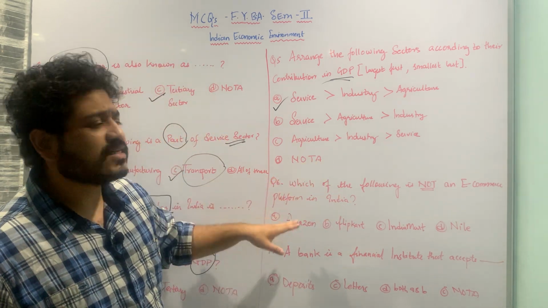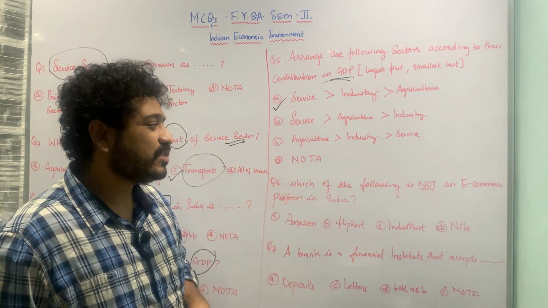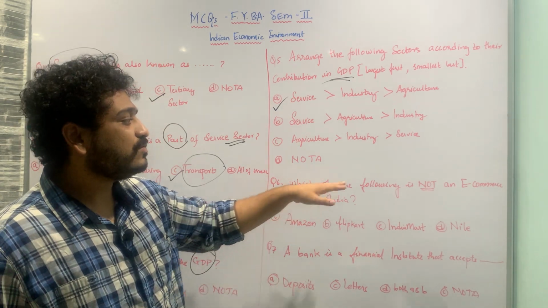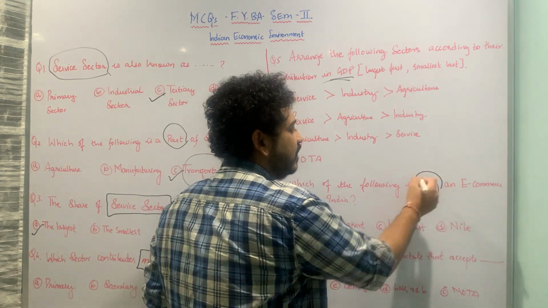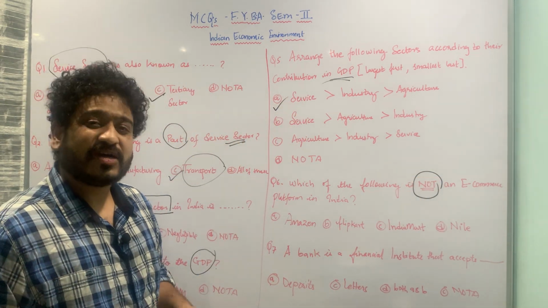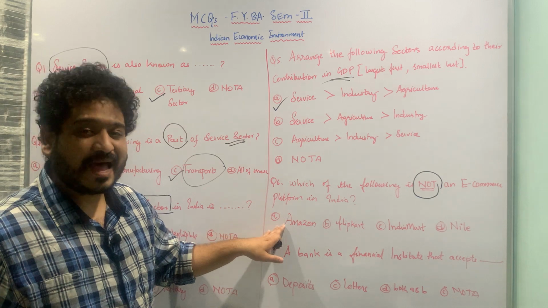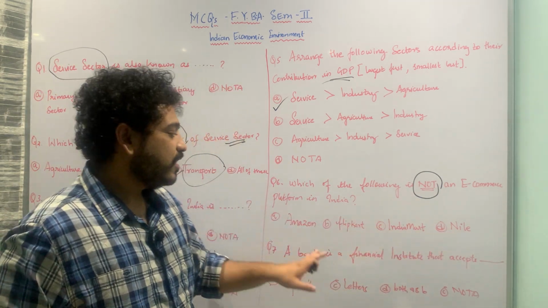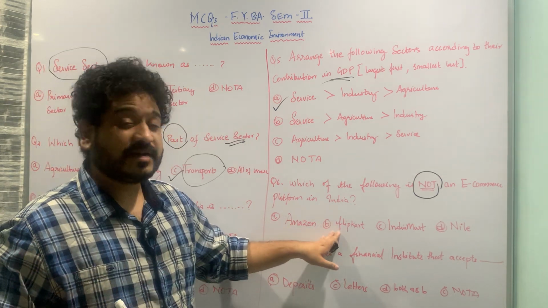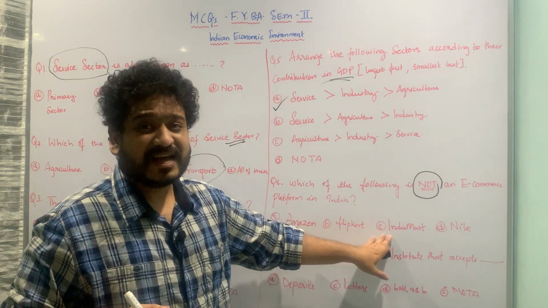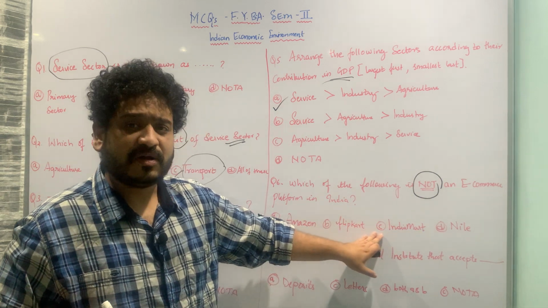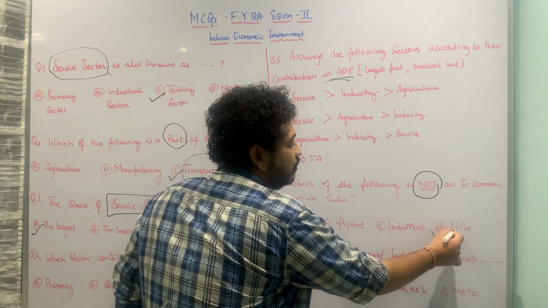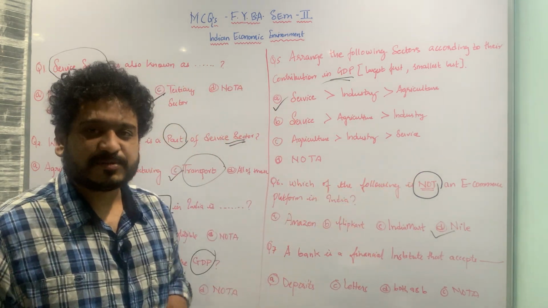Let us now move to the next MCQ, which is a 'not' sort of question, and here I am looking at e-commerce platforms. The question goes like this: which of the following is not an e-commerce platform in India? The options are Amazon, Flipkart, IndiaMart, and Nile. Amazon is there. Flipkart is again very popular. Then you have IndiaMart, which is also there in the Indian context, but you do not have Nile. This is the name of a river. So this is not an e-commerce platform in India.